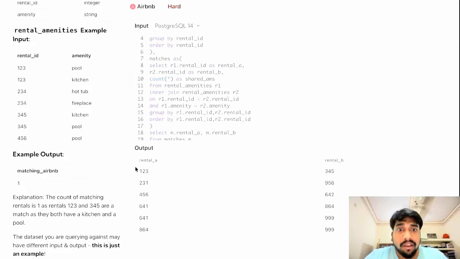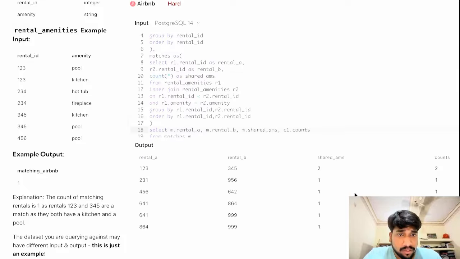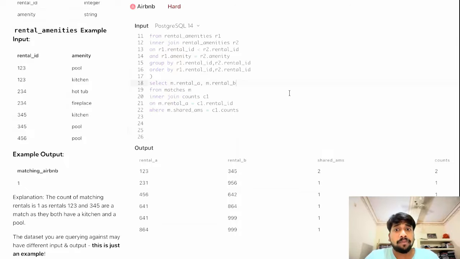Now with this, we have actually arrived at our answer. Why? Because these are the actual pairs that should have been there. Now, just for the sake of clarification, I will show you the counts, if the counts are matching or not. Shared amps c1 dot counts. If you go by logic, then the count should match because we are using a where filter here. So as you can see, the counts are matching, and this shows that we have reached our solution here.